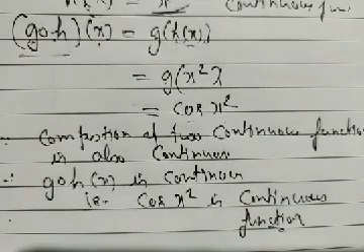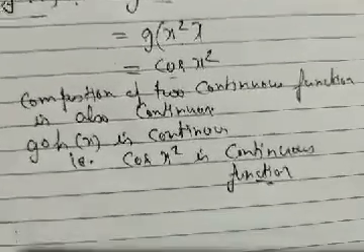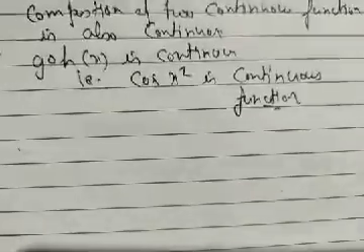Now we are going to take another example.